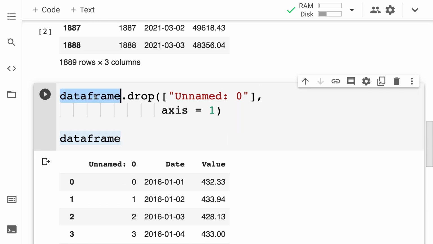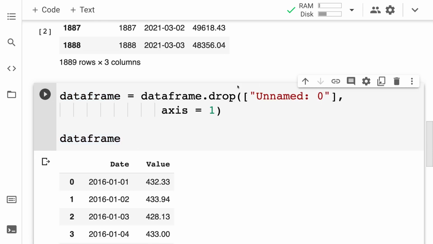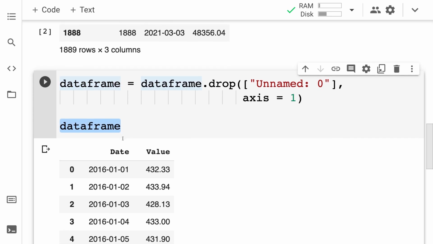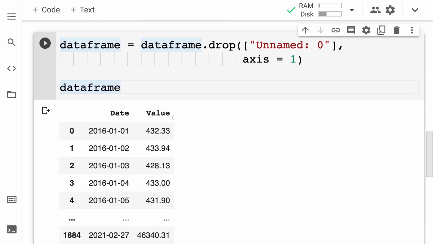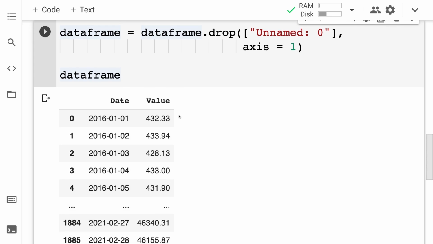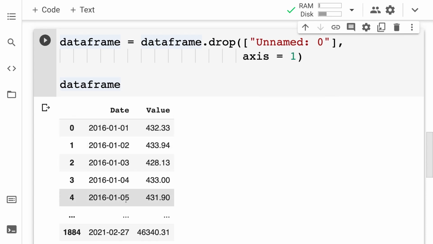Okay, I'm also going to override the value of the data frame after I drop the column. And that's going to actually show me the change. So make sure you override the variable if you want the variable to be updated. All right, and great. That is how we can bring in our Bitcoin prices and convert them to a pandas data frame, as well as how we can clean that data frame, how we can strip it of any columns that we don't need.